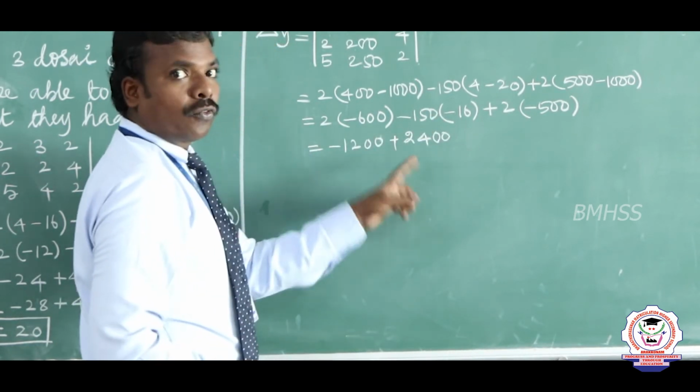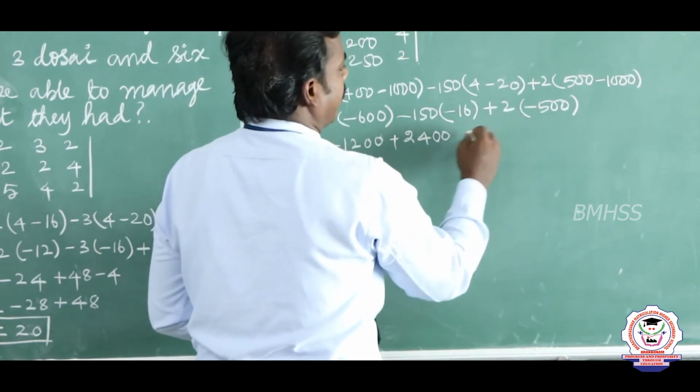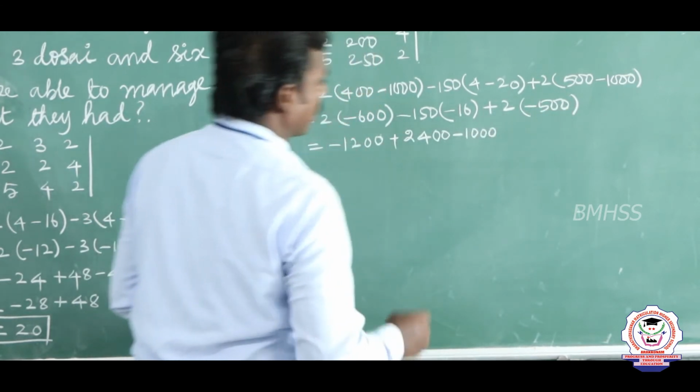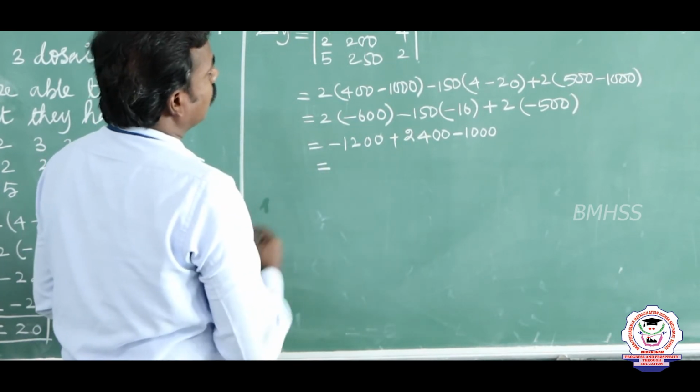So 2400 from this. Now 2 into 5, 10. Plus and minus is minus 10. Already 2 zeros are there, so it becomes 1000. From this 1000, first we have to add the negative values. So what are the negative values?